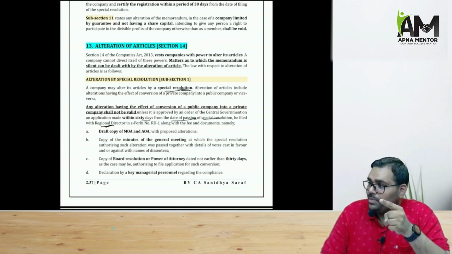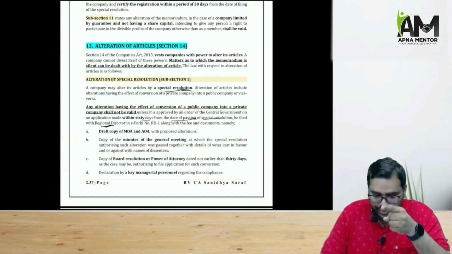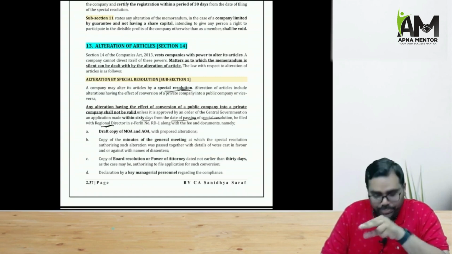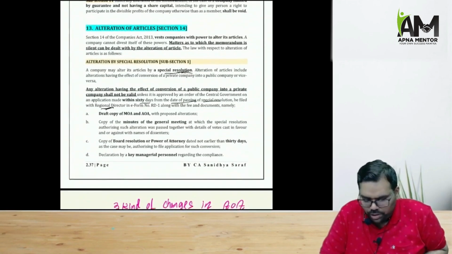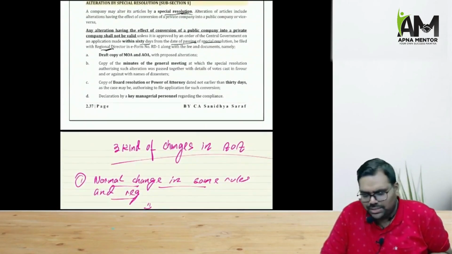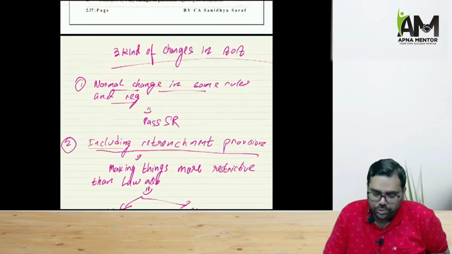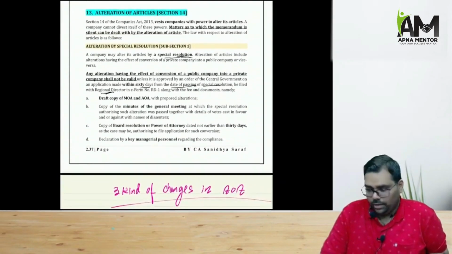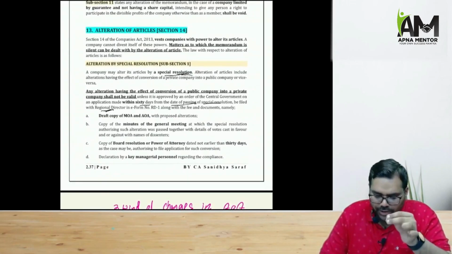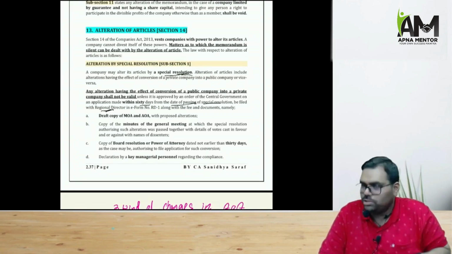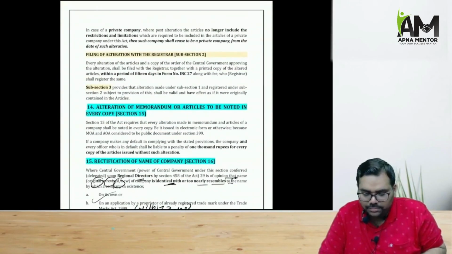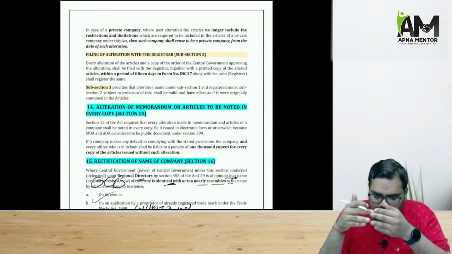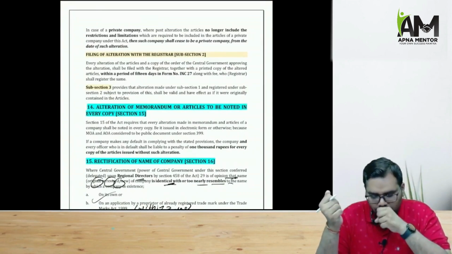Like in the situation clause, where ROC was changing, RD approval was taken. Here again, a public company is converted into a private company, RD approval is taken. Right. So along with SR, RD approval is also taken, and certain declarations must be given to the regional director. Only after the declarations are given to the regional director, the RD will give his approval. Like you will submit to the RD the draft copy of MOA, AOA, the copy of the resolution you have passed, the copy of the minutes of the meeting, the copy of the board resolution, and a declaration by the key managerial personnel that you have done the compliances. And once the alteration is done, intimation has to be given to the ROC within 15 days.